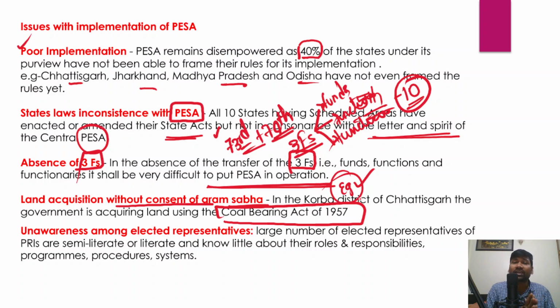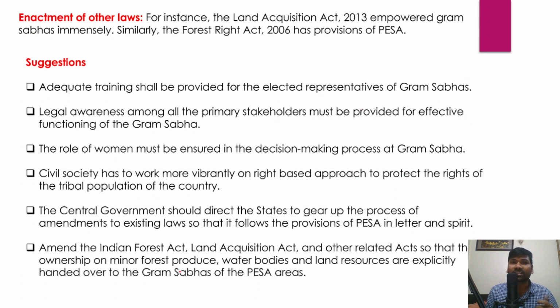So this has been creating a huge problem for the fair and better implementation of the Act. No doubt there are a large number of elected representatives, but most of them are semi-literate or illiterate or know very little about their roles and responsibilities, programs, procedures and systems, and that has been creating a huge problem when it comes to the implementation of the Act.